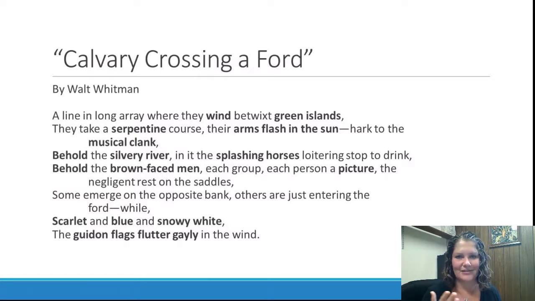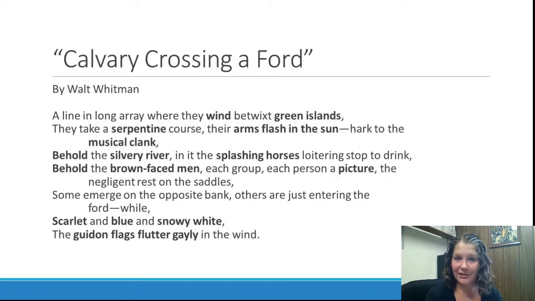So like I said, the soldiers winding through the islands like a serpent, and then you can see that the actual structure of the poem, the way the poem is shaped, also mimics that imagery. You can see that the lines wind on the page. So that imagery that asks us to imagine is also reinforced by the way the words are arranged and ordered on the page.